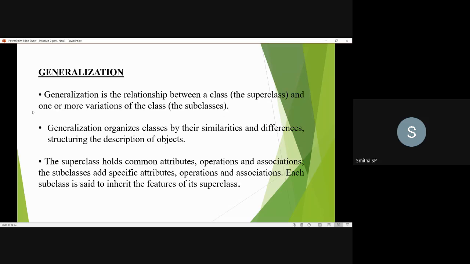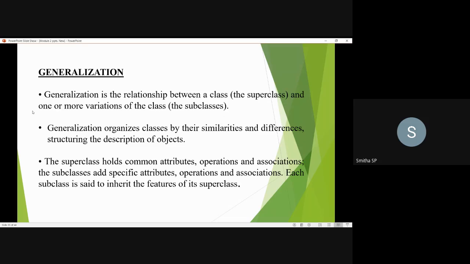And we also know that a subclass inherits the properties of its superclasses. So, generalization is the concept which specifies the relationship between a superclass and the subclasses. It may be one subclass or more than one subclass.